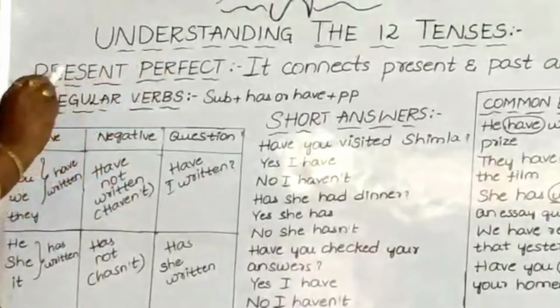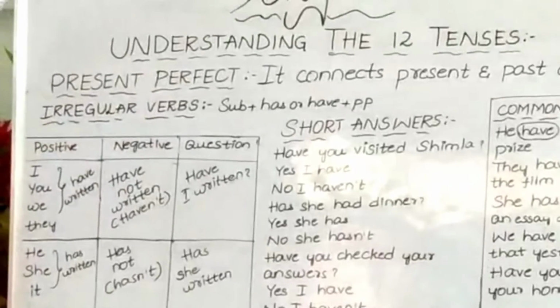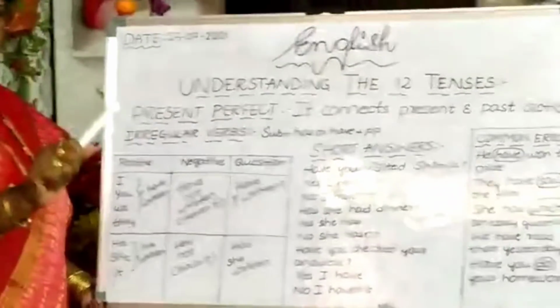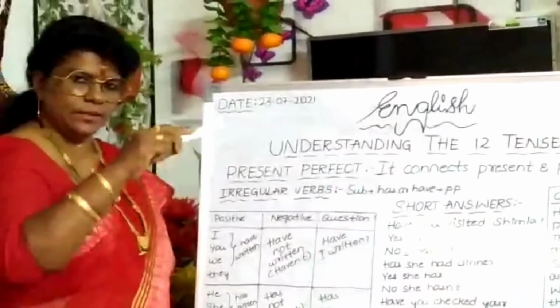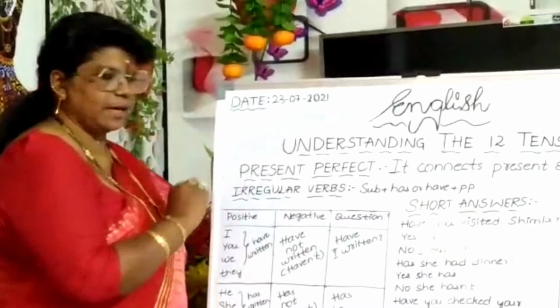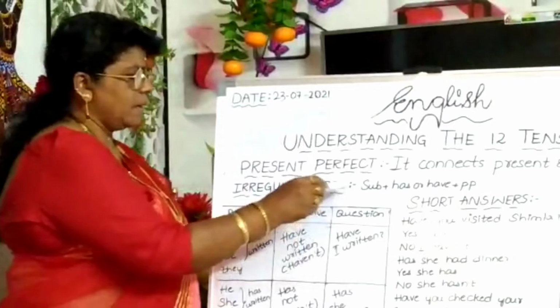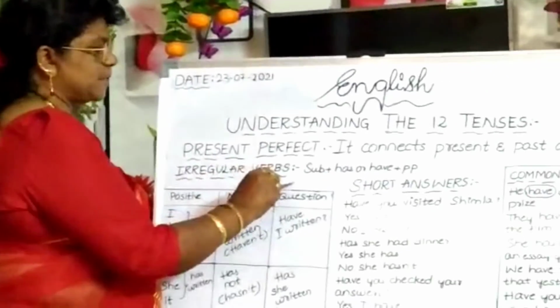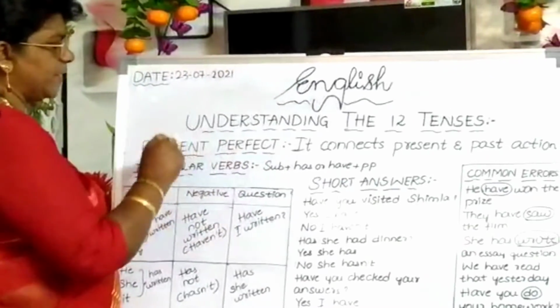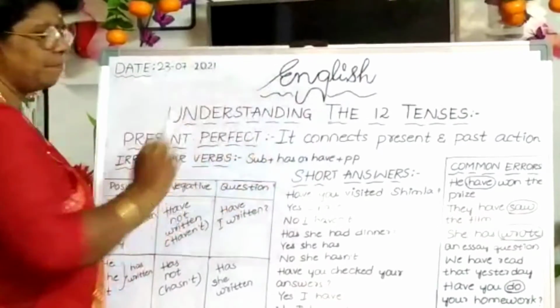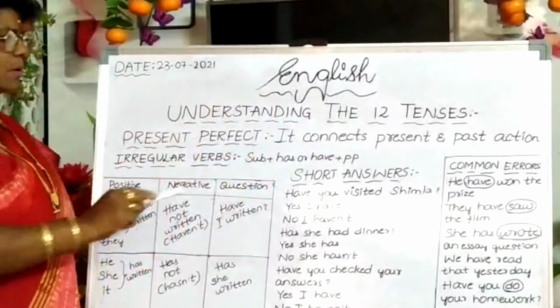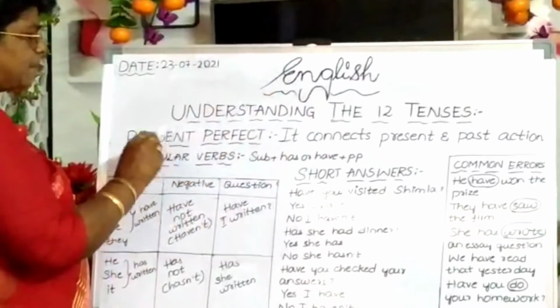In present perfect we are dealing only with has and have. There is no had at all. There is no other verb form we are using here. Because the irregular verbs are related to present perfect, the structure is subject plus has or have plus past participle. So how will we trace present perfect?